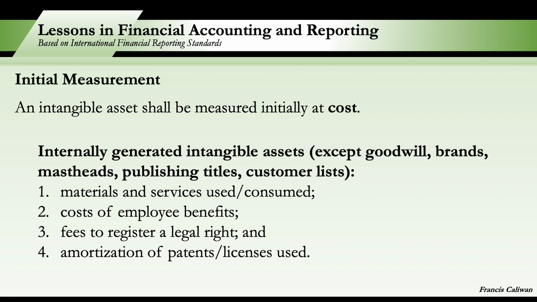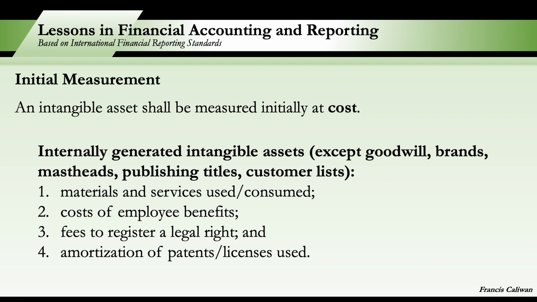But IAS 38 explicitly enumerated these intangible assets which are not to be capitalized or recognized in the books if internally generated. So goodwill, brands, mastheads, publishing titles, and customer lists.